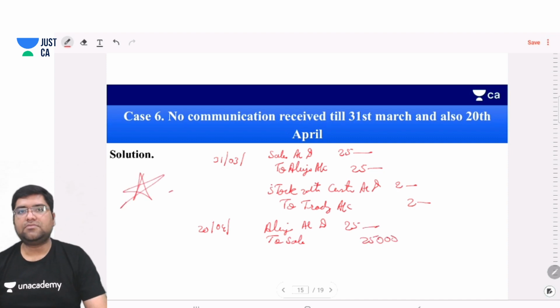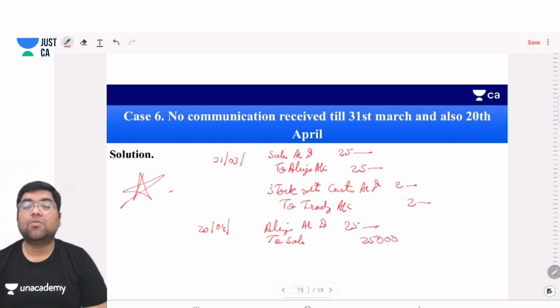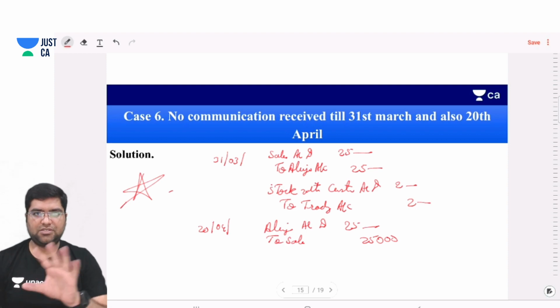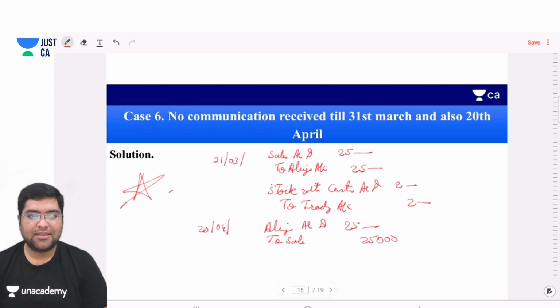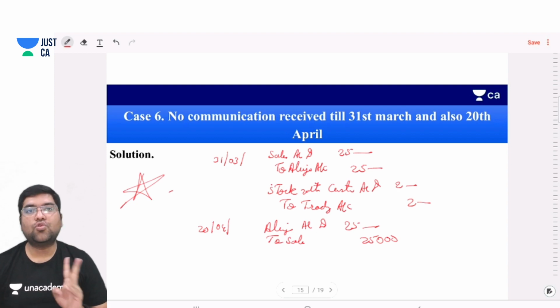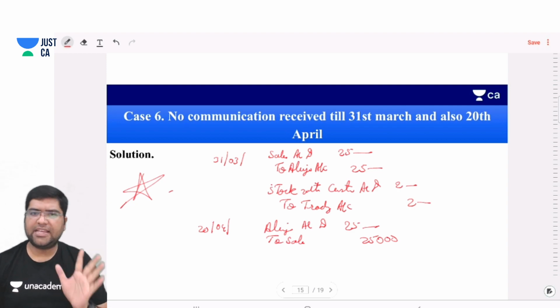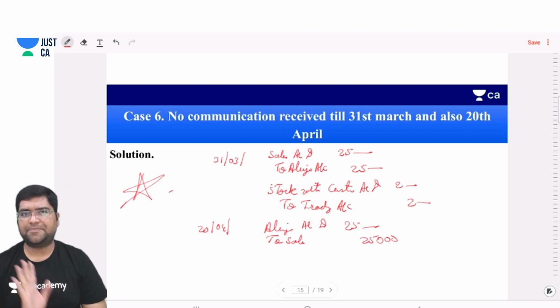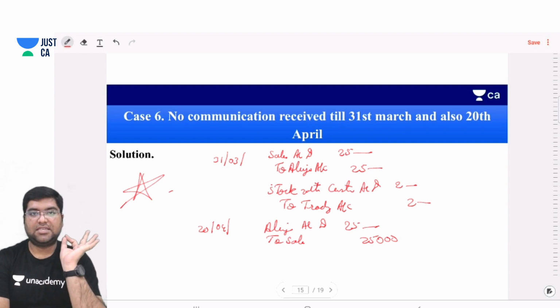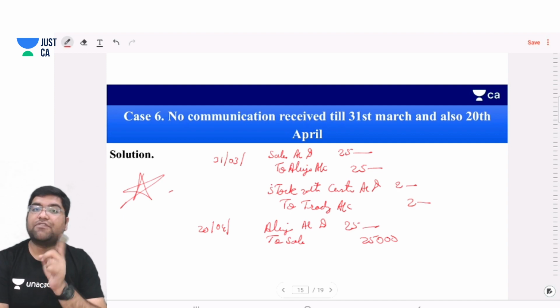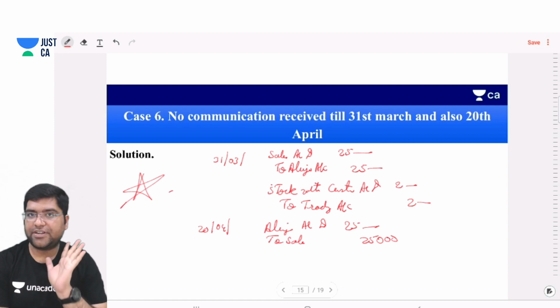Guys, case 3 and case 5, most important cases. Simple. Within 15 minutes we have completed almost the major part of the chapter. These 2 questions and the cases will help you the most in your exam, and the questions will be on these cases only. But this is when the goods are sold casually, occasionally, not frequently and numerously. In the case of frequently and numerously, the answers are different.